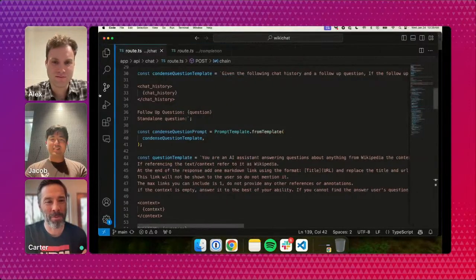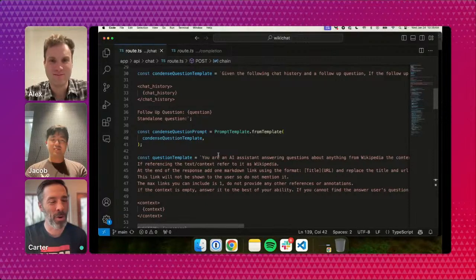My favorite example that I was using when we were debugging WikiChat is, first you ask WikiChat, who is the villain of Star Wars? And of course, WikiChat is brilliant and it returns the answer Darth Vader. But then the second question you ask might be, who are his children? And of course, you're looking for the correct answer, like Luke and Leia. But without the benefit of having the chat history, the LLM just doesn't know who you're talking about, right?